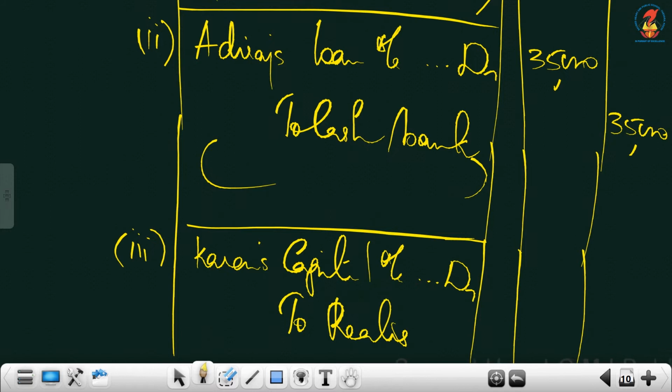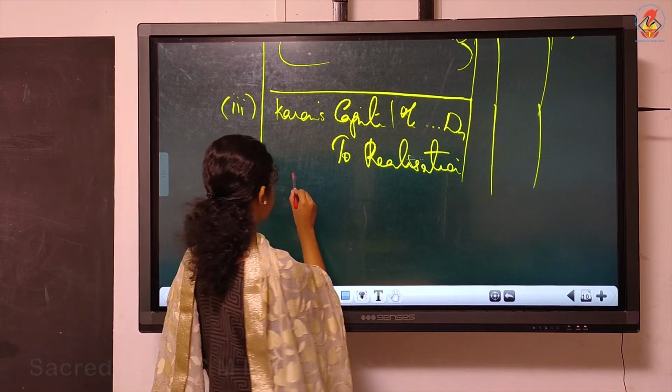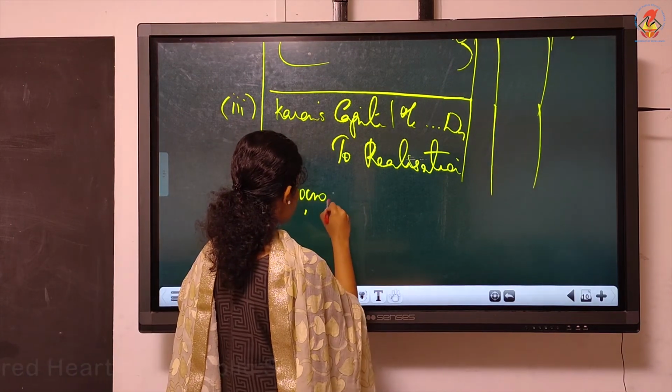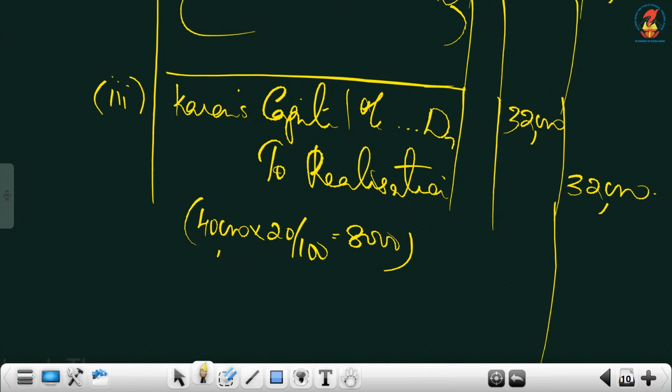How will you compute the amount? 20% of 40,000. Half means 40,000. 20% means 8,000. So deduct 8,000 from 40. Don't directly write 8,000, you have to deduct and take. 32,000 is what we have to get from Current.